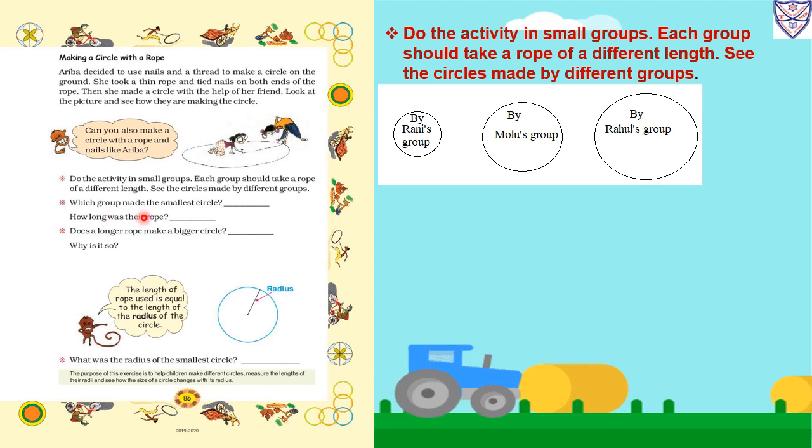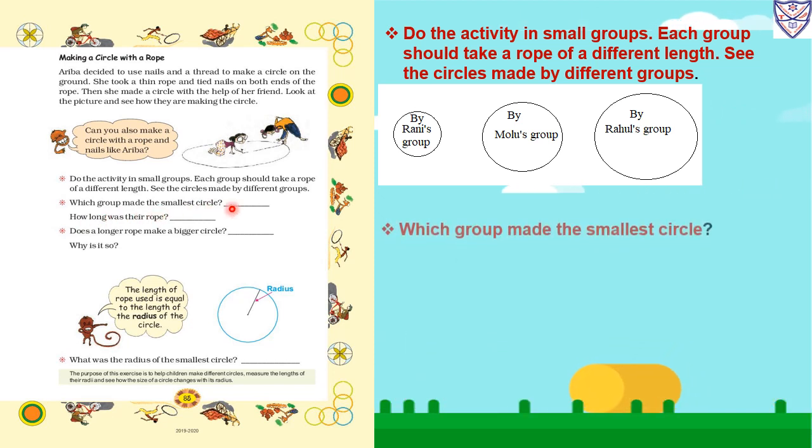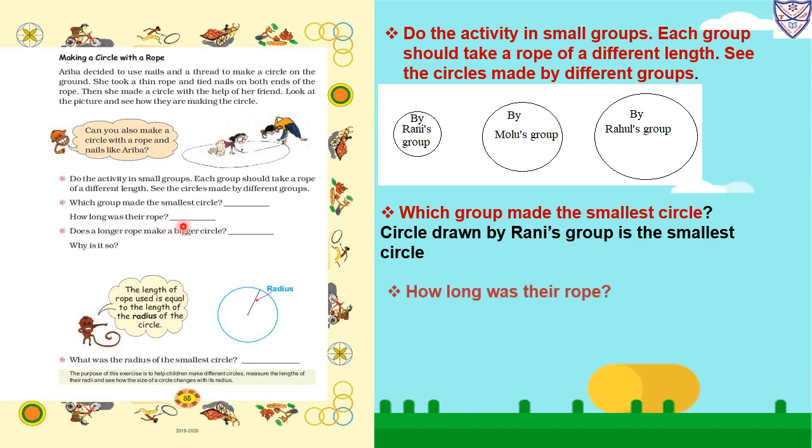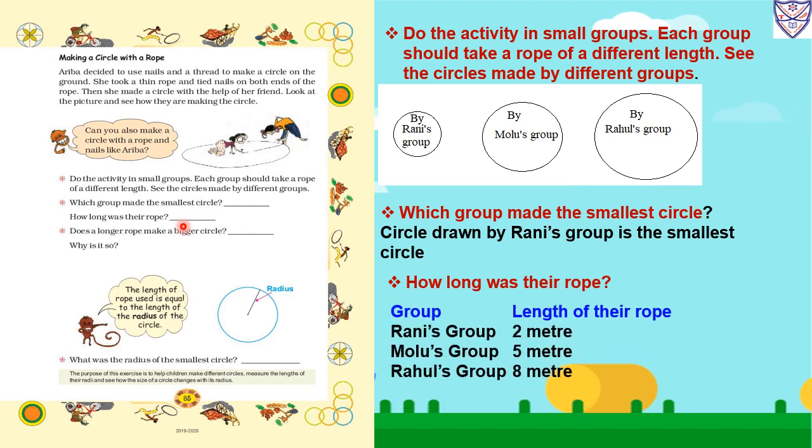Which group made the smallest circle? The circle drawn by Rani's group is the smallest circle. How long was the rope? Now we have to write all the lengths of the ropes. Rani's group used a rope of 2 meters. Molu's group used 5 meters of rope. Then Rahul's group used 8 meters of rope.